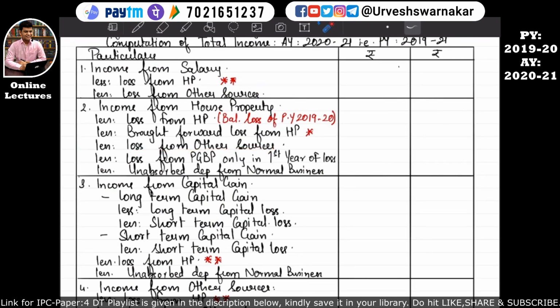Then the next loss that can be set off against the income from house property is loss from PGPP. PGPP means normal business, simply normal business only in the first year of the loss. So let's come to our notes.